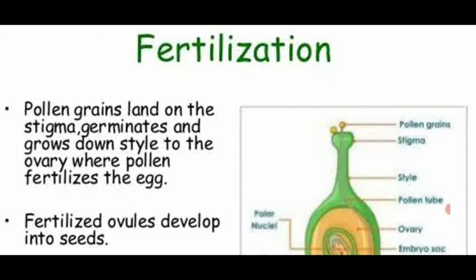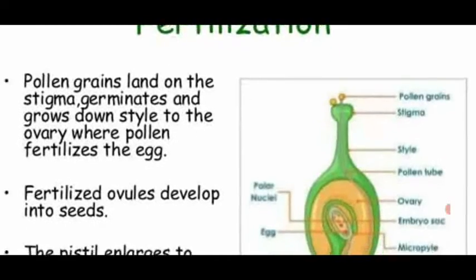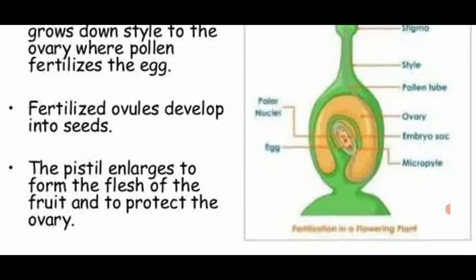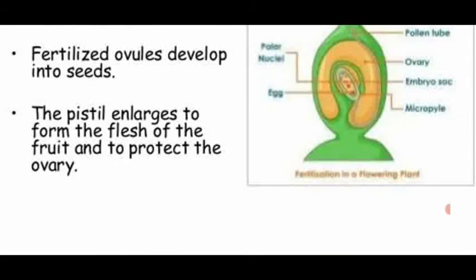See the first point: pollen grains land on the stigma, germinate and grow down through the style and fertilize the egg. Fertilized ovules afterwards develop, these are the post-fertilization changes, and are modified into seeds.